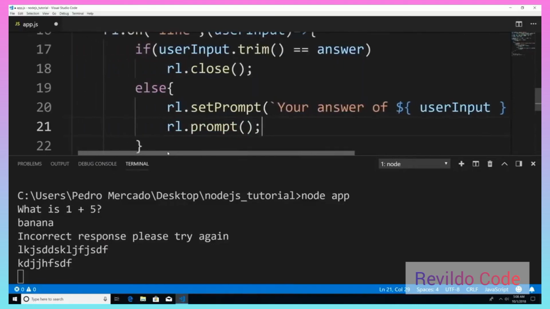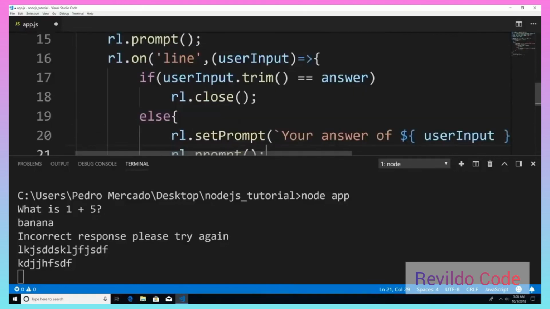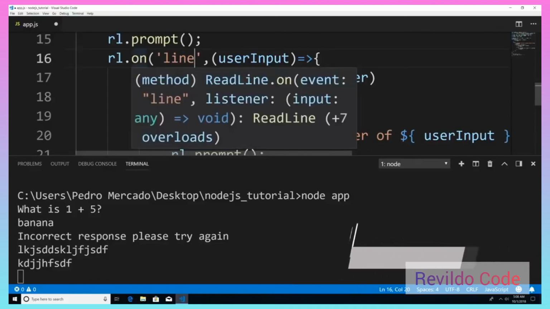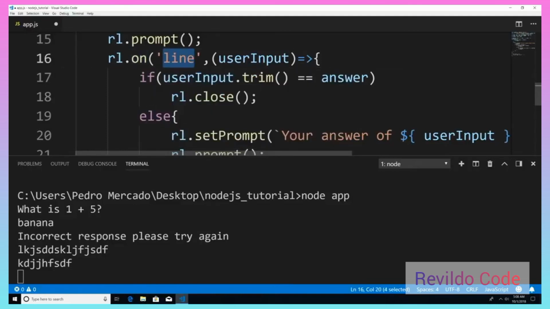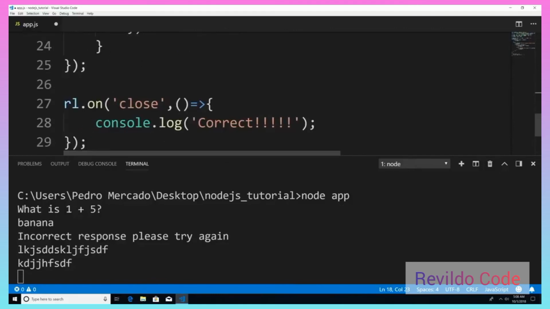Now if we take a look at what we have so far, this is basically going to give us a loop. We set a line event listener. When the user enters input, that's going to trigger this line event. We're going to test to see if what they gave us is correct, and if it is, we're going to close the application. And if we close the application, this onClose method is going to execute.